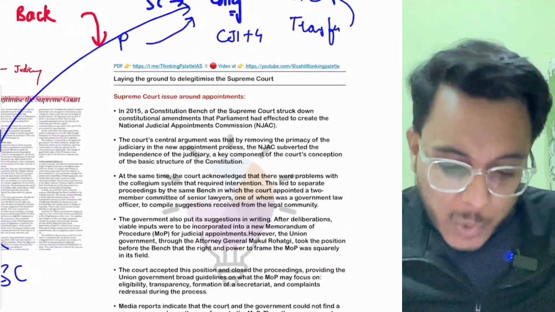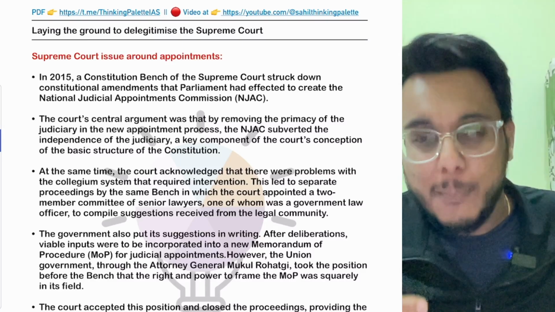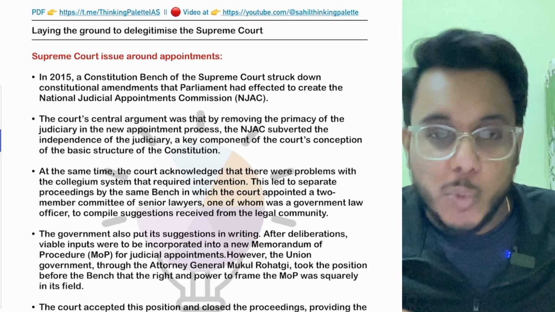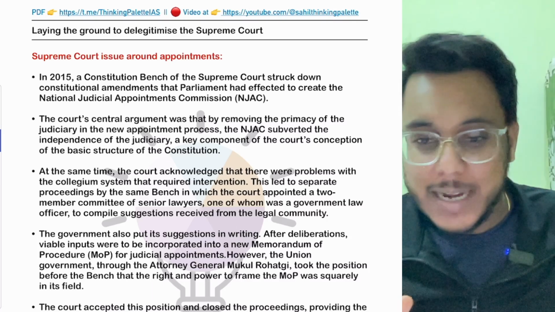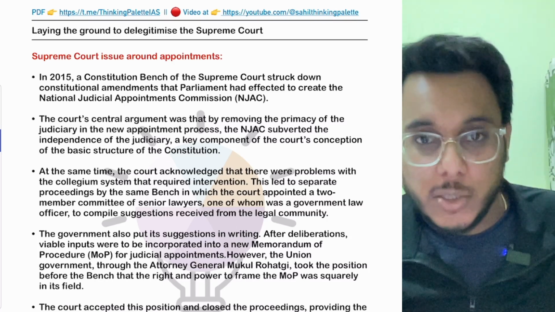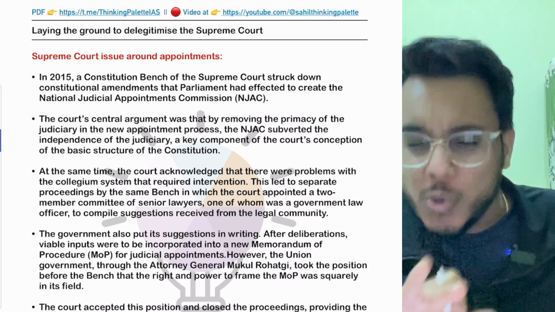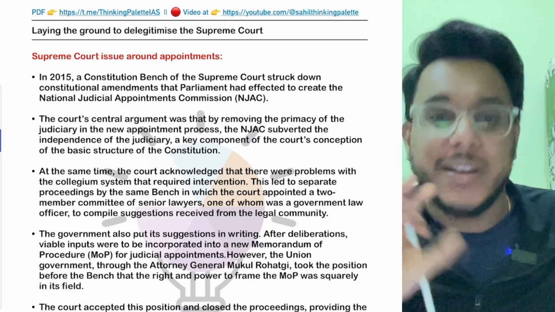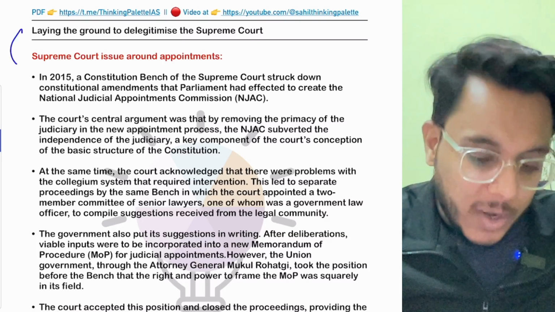Okay, so in this particular line, there is this editorial which is giving a little bit of background history about the Supreme Court appointment processes that have been there. Now, guys, understand this particular thing, that right now there are many outright comments that are also being made on the judiciary by the law minister, by the government. Those comments which are direct, we don't need to see because that is not academically important. Now let's take this particular article.